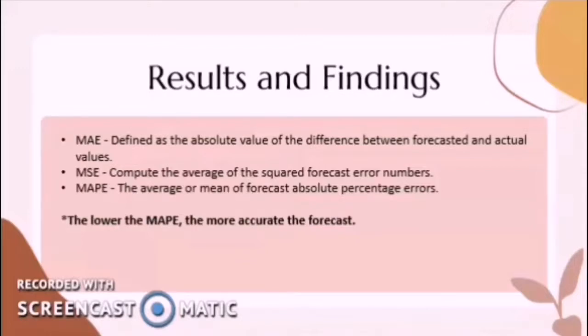Squaring the forecast error numbers causes them to be positive. This also increases the weight of significant mistakes. The MAPE is the average or mean of the forecast absolute percentage error. As a result, MAPE has management appeal and is a common forecasting measure. The lower the MAPE, the more accurate the forecast.